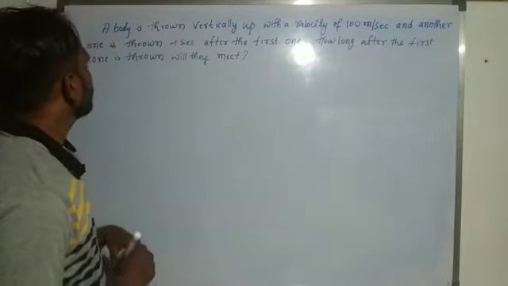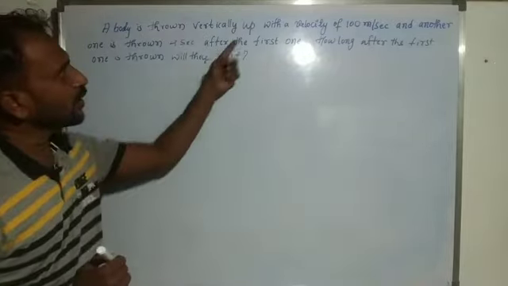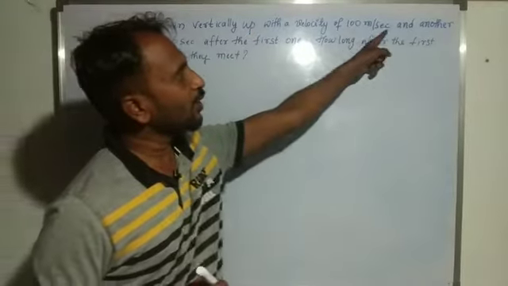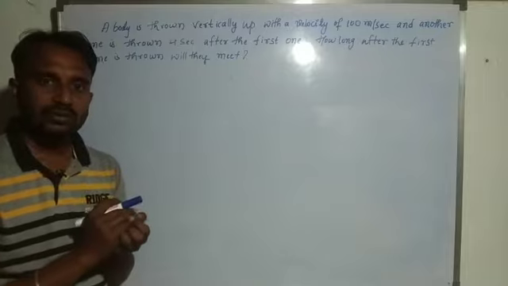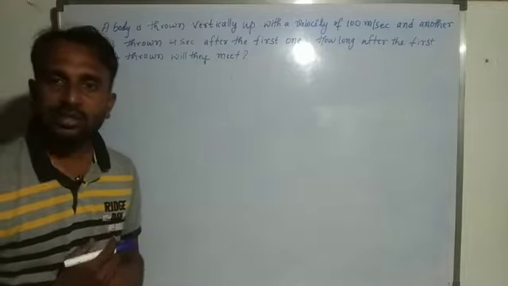The first problem: a body is thrown vertically up with a velocity of 100 meter per second. The body is thrown in the upward direction with initial velocity 100 meter per second.